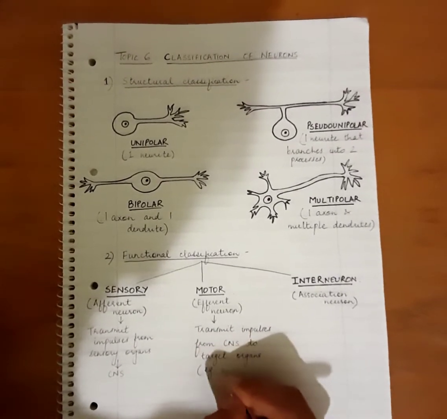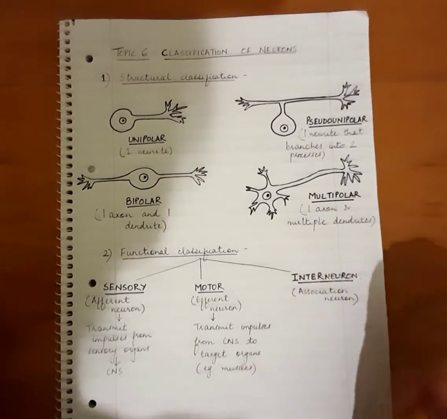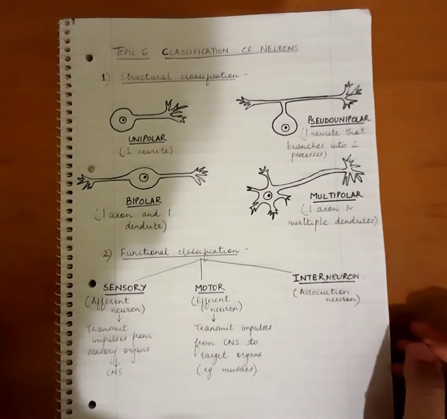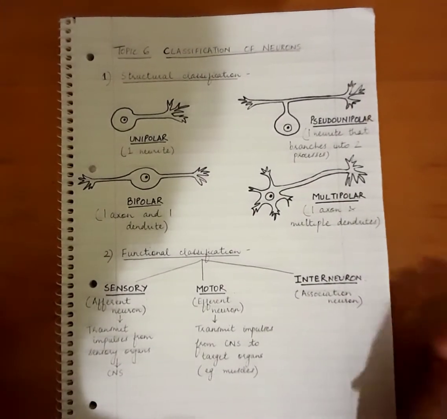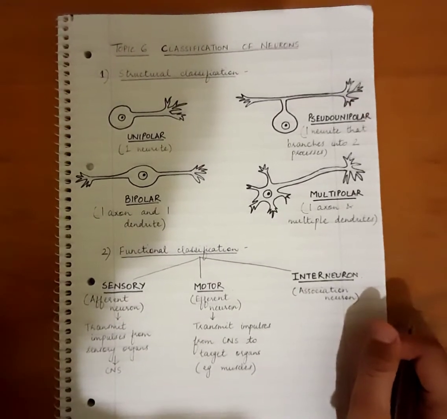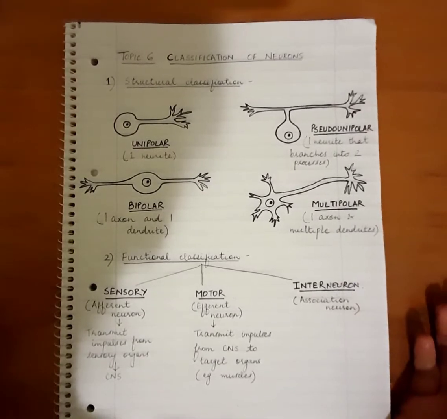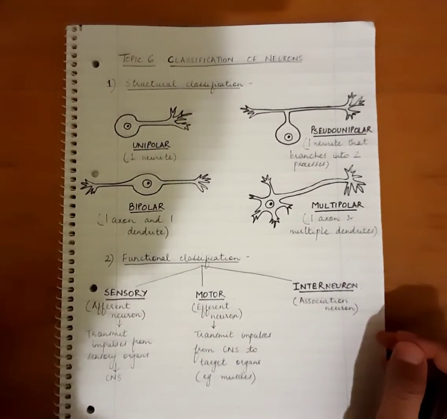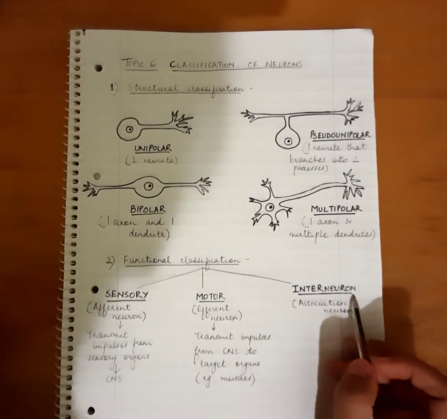Example, the muscles. Okay, so they will take the impulses from the CNS and transfer it to the target organs like the muscles or the glands to perform the required voluntary or involuntary task.